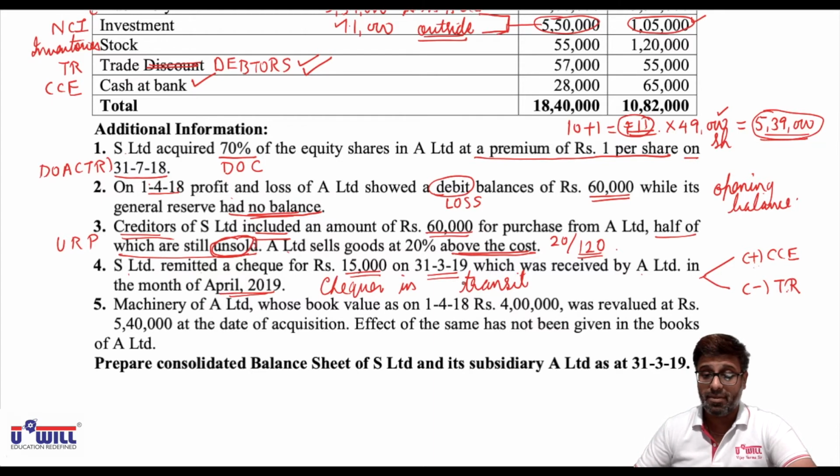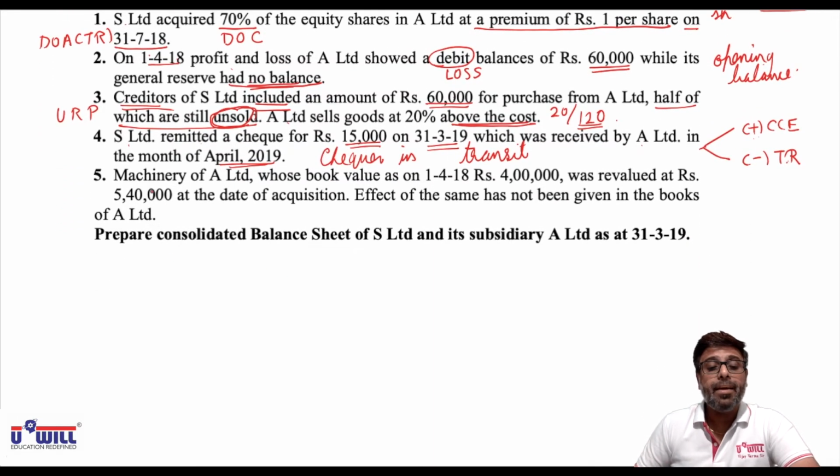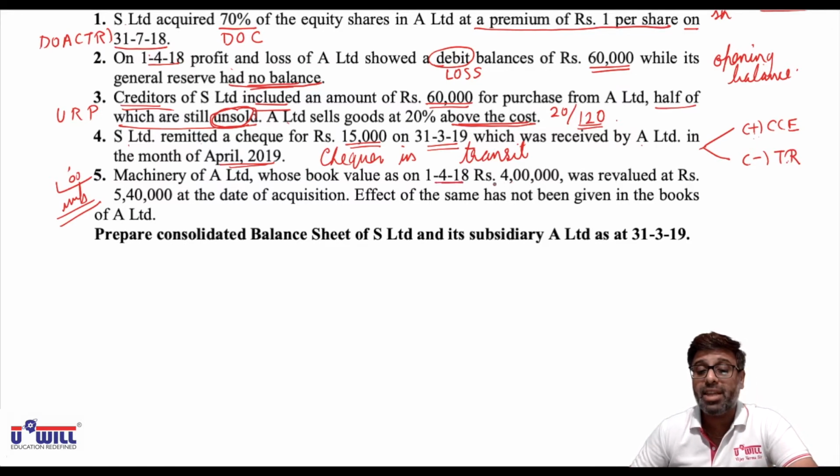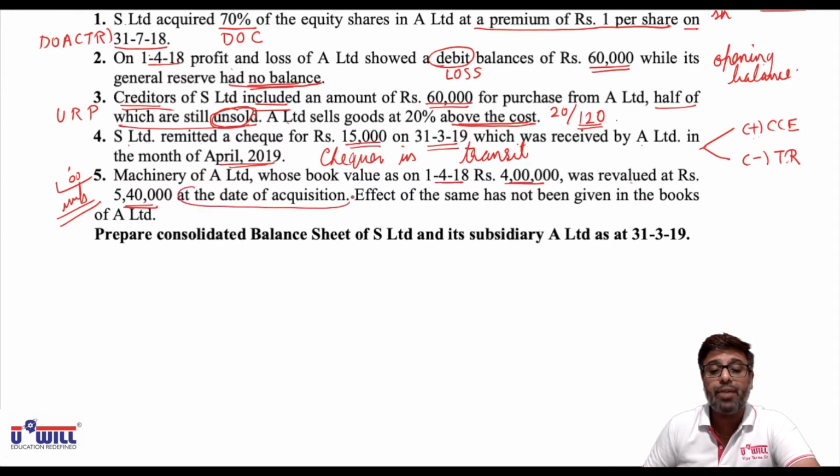Okay. Now fifth is the new and important adjustment, that is of revaluation of assets. Machinery of A Limited, whose book value on 1/4/18, beginning of the year, the book value was 4 lakh, was revalued at rupees 5,40,000 at the date of acquisition.